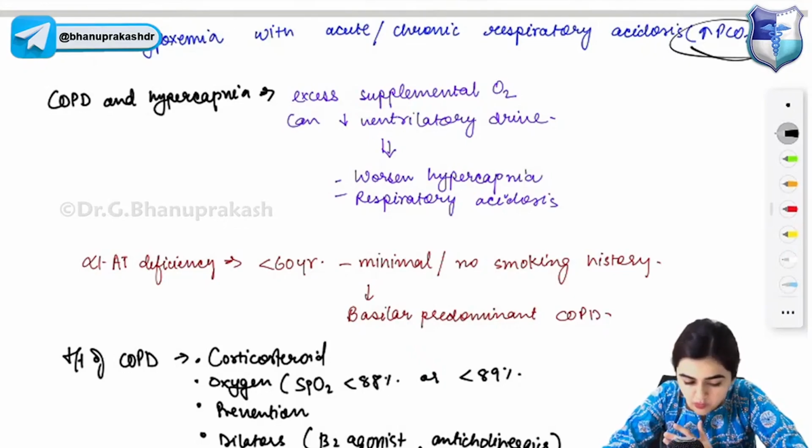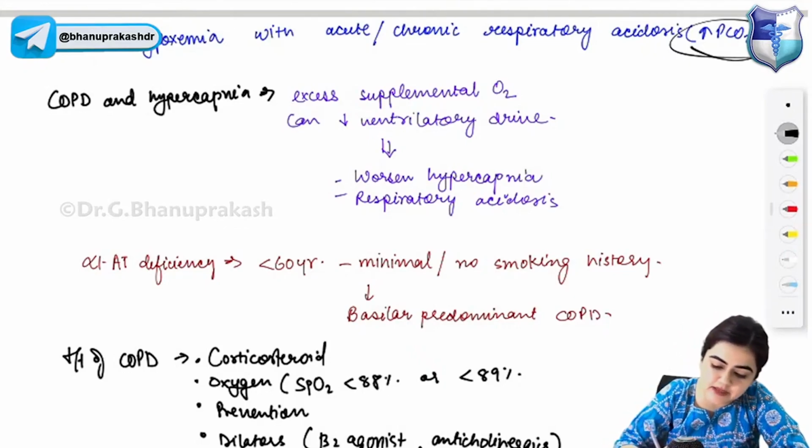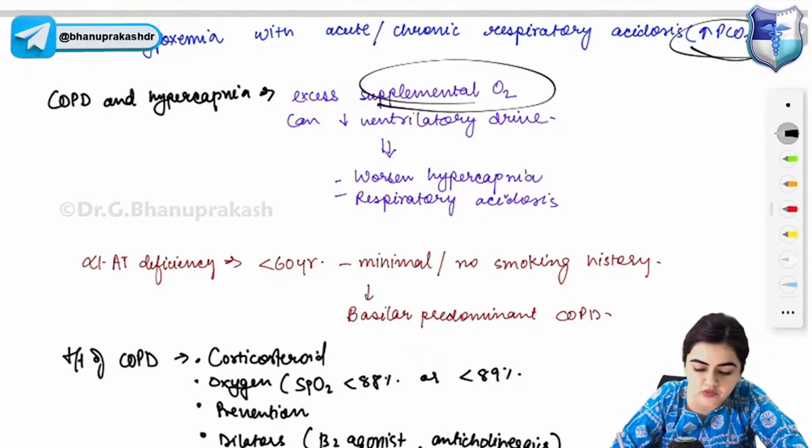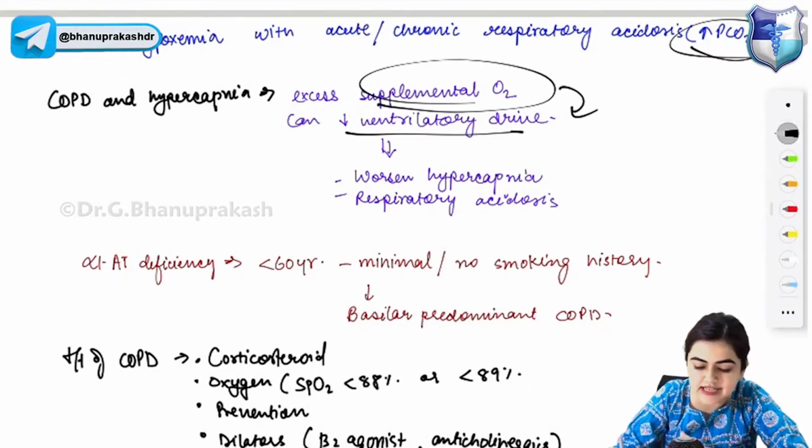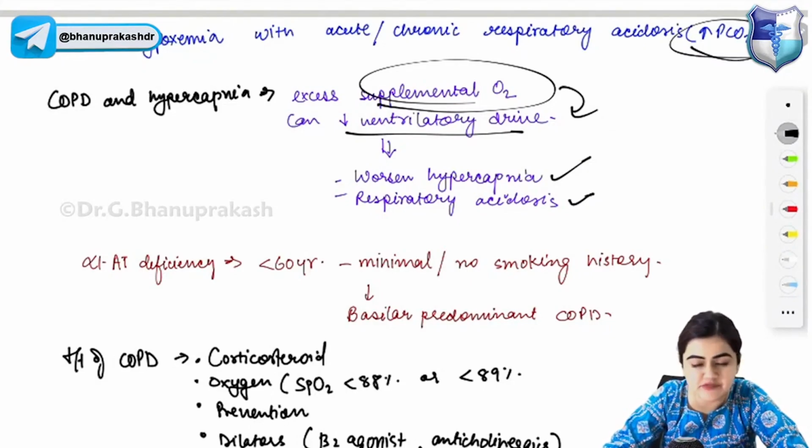Now, excess supplemental oxygen will do what? It will decrease the ventilatory drive, and when ventilatory drive is decreased, that can worsen hypercapnia and worsen the respiratory acidosis.